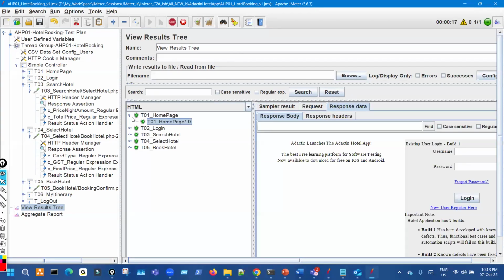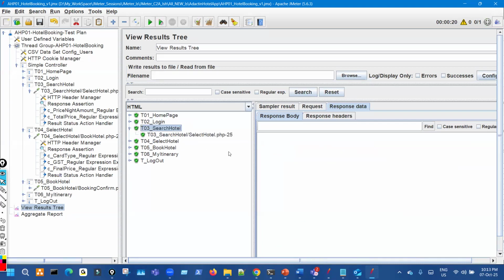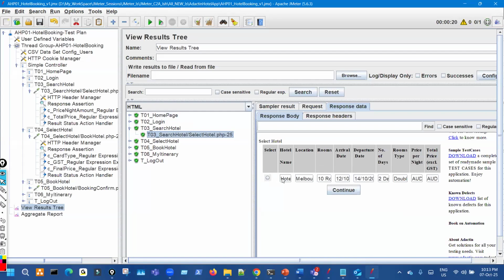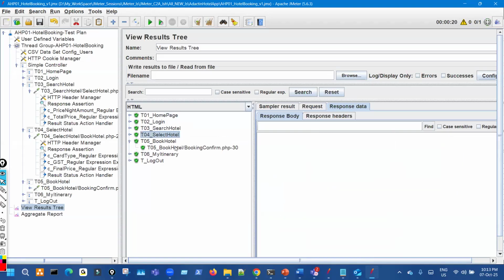So this is one page, Login. Here the login message is coming in and all those things. Yes, I have given assertion everything, so verification is happening. Then this is search hotel. After filling all those, then select hotel. This thing needs to be filled, and that will fill here.